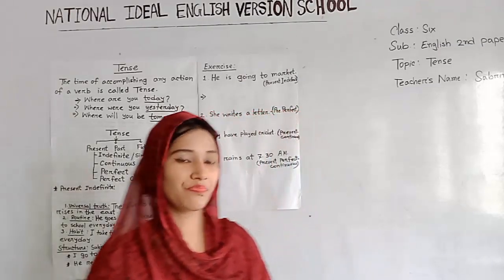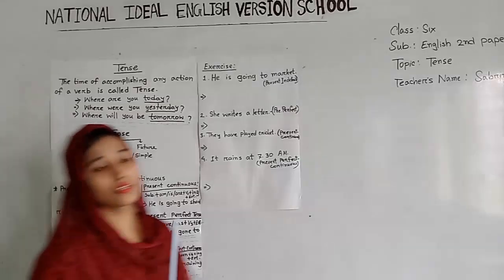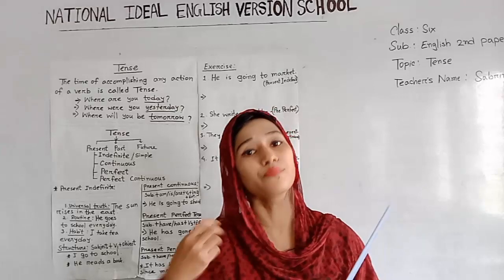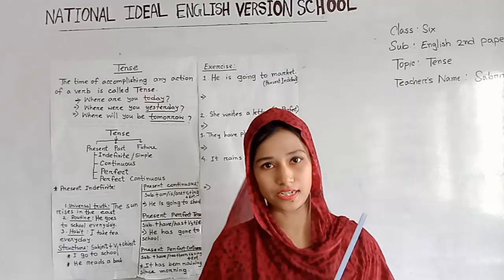Okay, dear students? Now we will discuss present perfect continuous tense. Dear students, present perfect continuous tense is a term which describes that the action has been going on for some time before, but it is not finished yet.